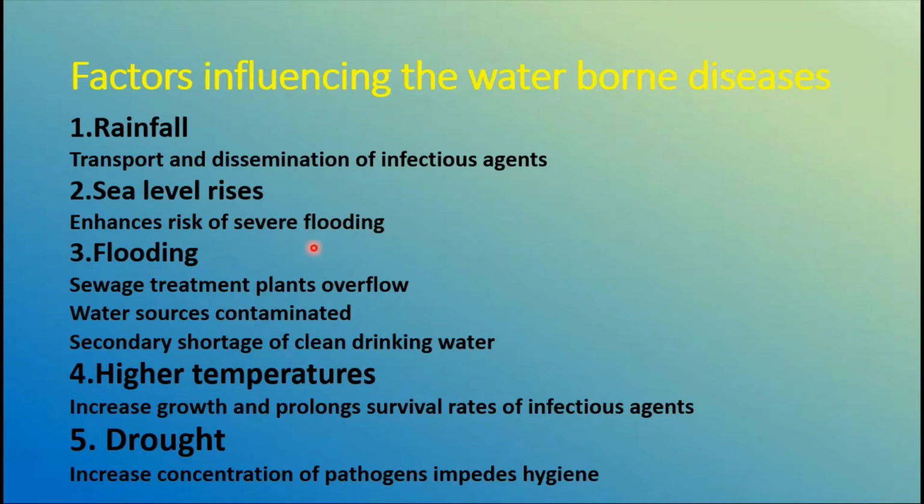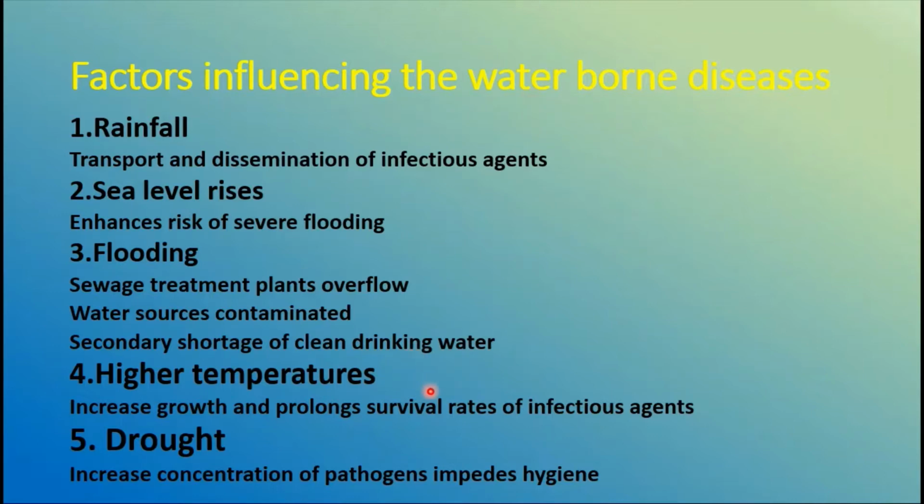In these two conditions, floodwater combines with sewage treatment plants, and that water also gets into the water resources that we have, and obviously these infectious agents are disseminated. That means they spread throughout other areas also. Once they spread, obviously you have contamination, and rainfall and flooding are the cause of many contagious diseases where this water acts as one of the sources of transmission.